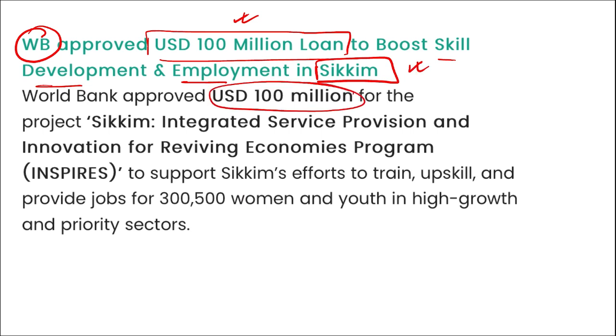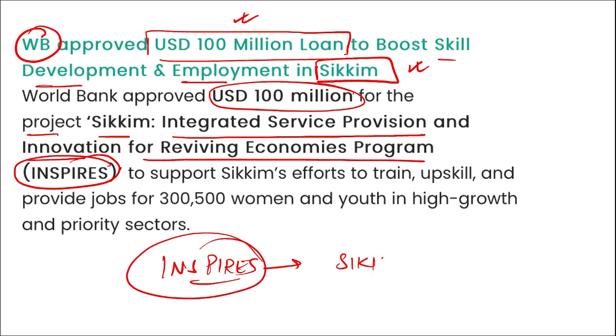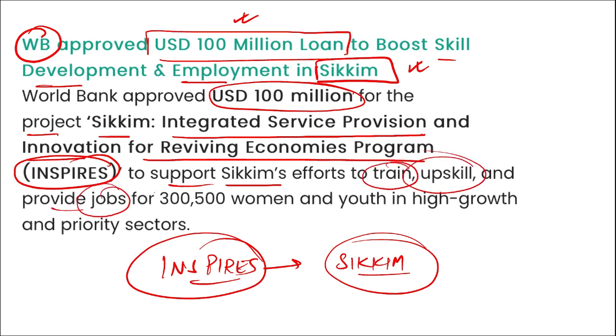So here you can see $100 million for the project Sikkim Integrated Service Provision and Innovation for Reviving Economic Program, that is INSPIRES, right? So another question can be asked: this project INSPIRES, it is of which state? It is of Sikkim, and it is to basically support Sikkim's effort to train, upskill and provide jobs for 3,500,000 women and youth in the high growth and priority sectors, right? So basically, in order to provide skills and job employment to the women and youth of Sikkim, the World Bank has approved $100 million for this INSPIRES project of Sikkim state.